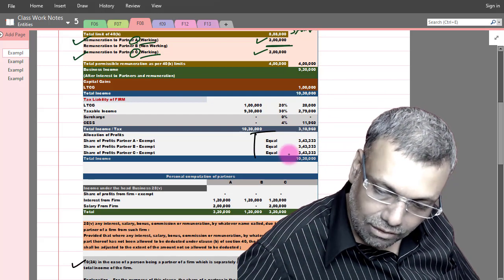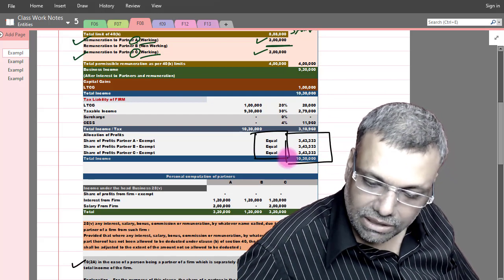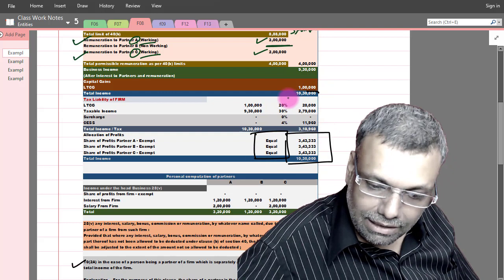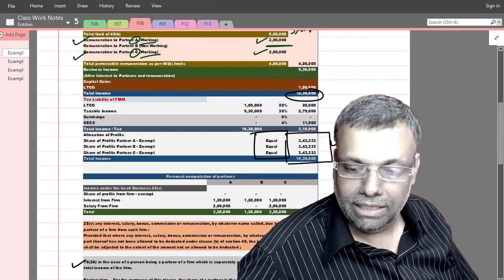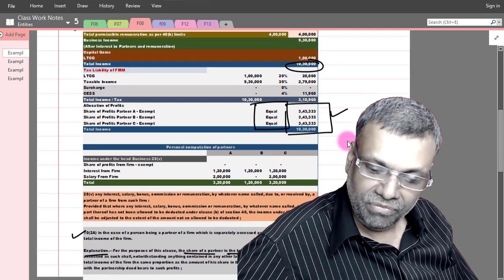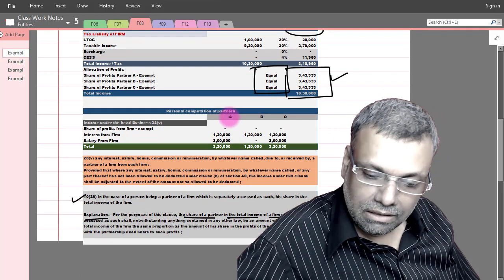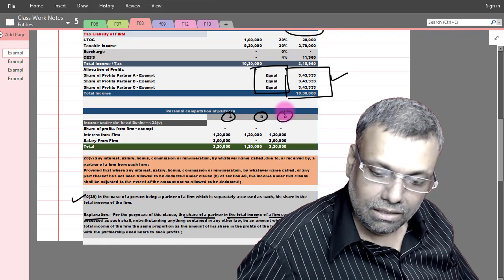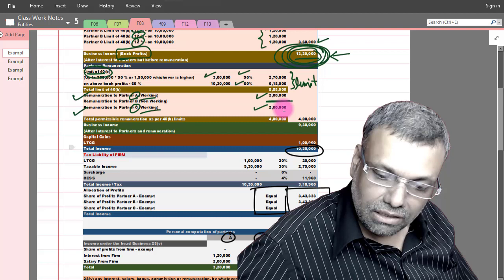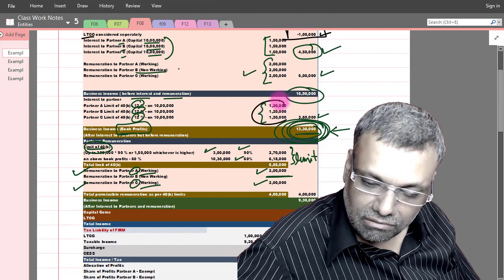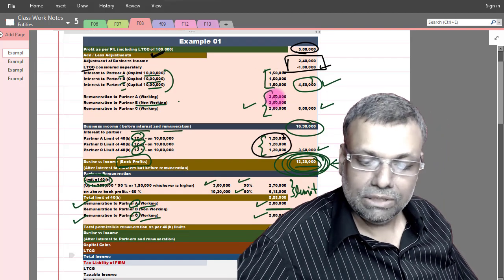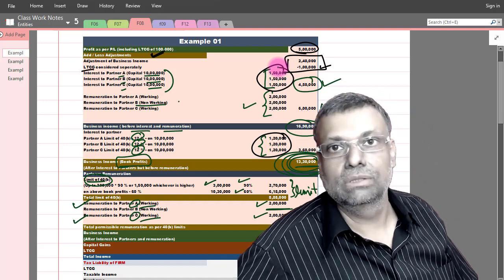So this is my allocation. This is my exempt income allocation. Equal. So 10,30,000 in my example, I have allocated equally, assuming that the share is equal. Then come to the respective partners A, B, and C. See, they have got interest deduction. Actual interest deduction is 1,20,000 each. However, as per the books of accounts, it was 1,50,000.